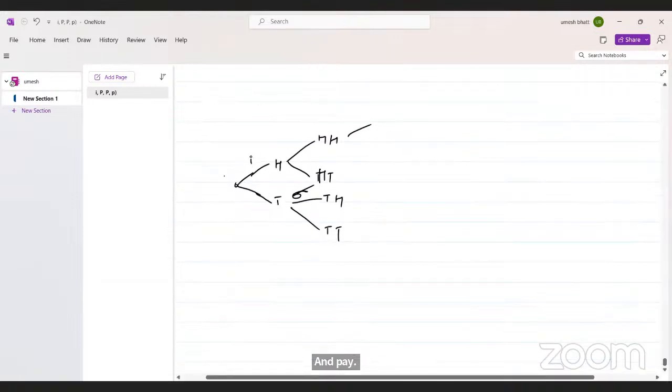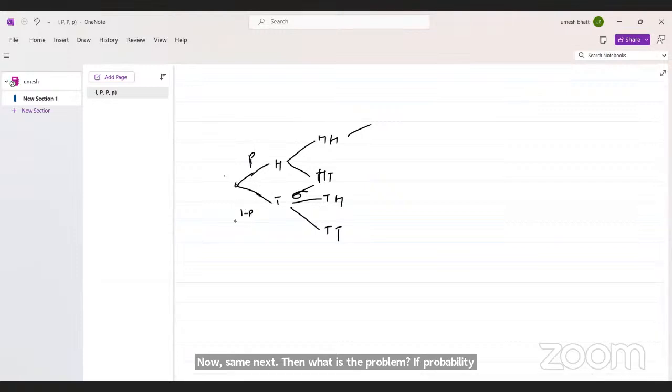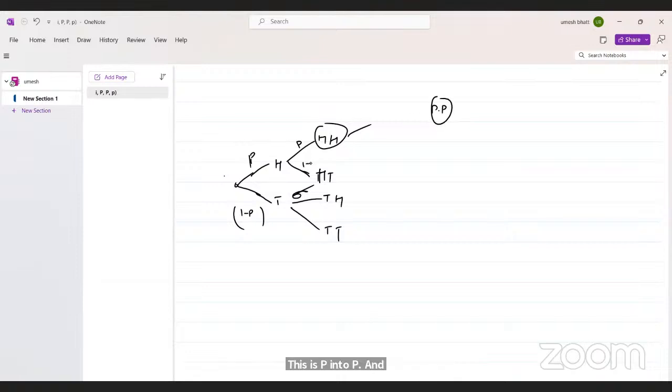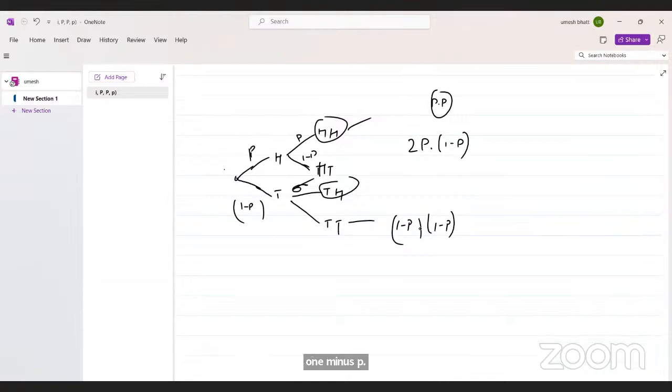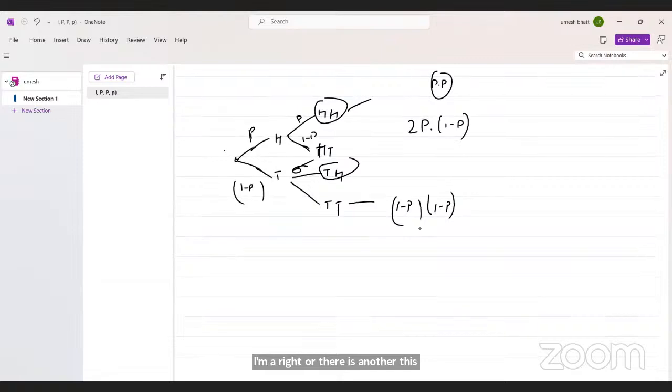Now if the probability of head is p, and the probability of tail is 1 minus p, then what is the probability of this happening? This is p into p. And the probability of head then tail is p into 1 minus p, and the same for tail then head, so that is 2 times. And this is 1 minus p, squared. Am I right? Is this the probability tree?